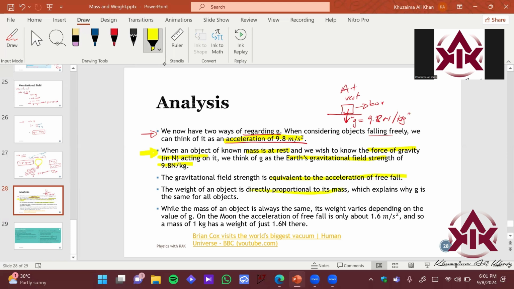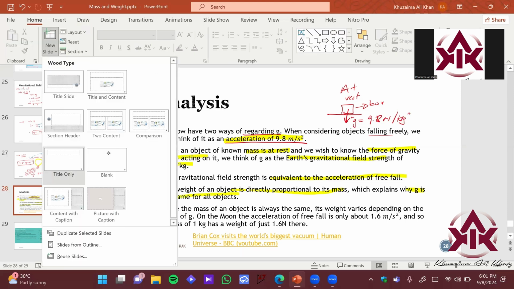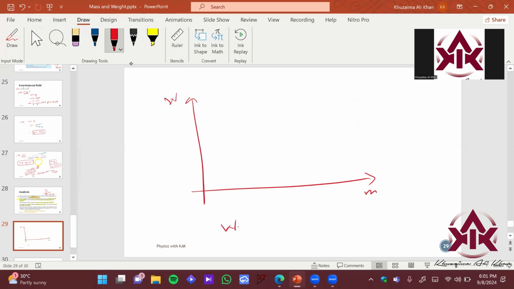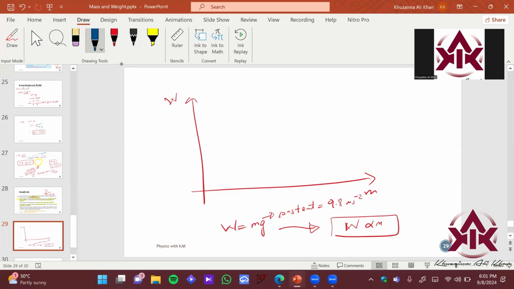Which we have also seen, okay? We explain why g is the same for all objects. So let's see what this point is trying to say. If I draw the graph, okay, this is mass over here, this is the weight. And this is the formula: weight equals mg. What do we have? We have g is constant, right? Earth's g is constant, that is 9.8 meter per second square. Now I want to create a relation between weight and mass, and we came to the conclusion that weight is directly proportional to mass, because keeping in mind that g is constant, we can see that there would be this particular relation.